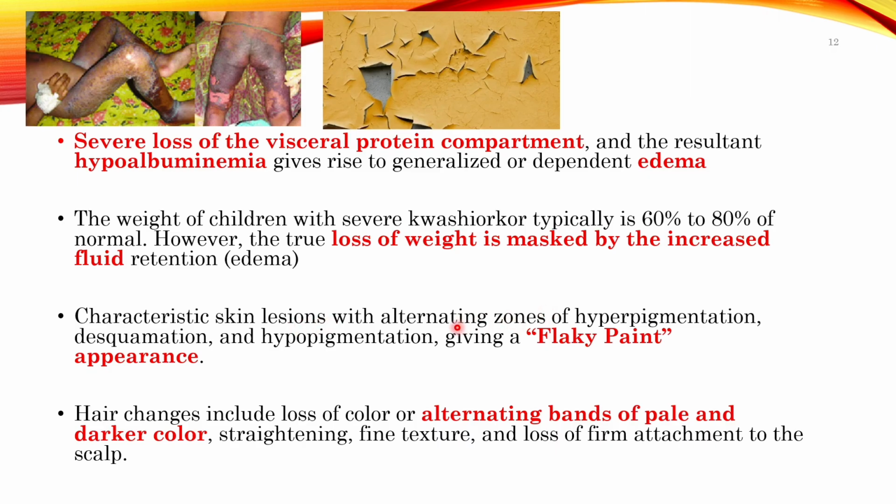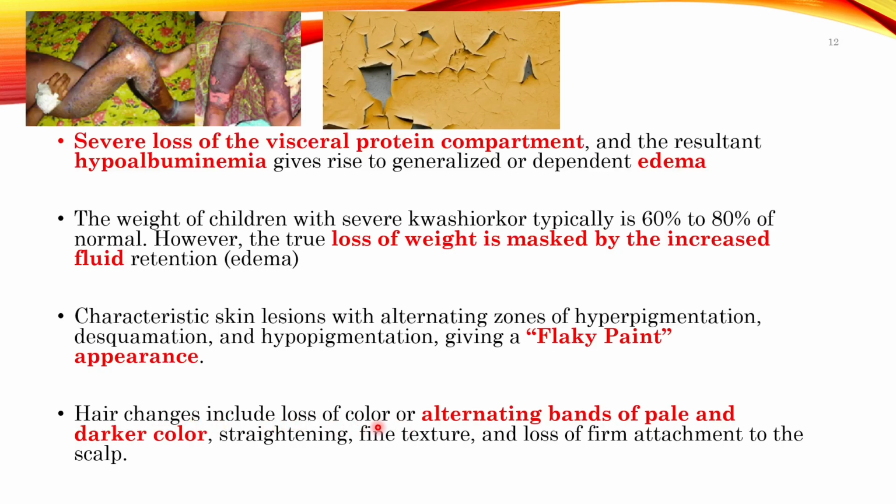Characteristic skin lesions develop in Kwashiorkor, that is alternate zones of hyperpigmentation, desquamation of skin, and hypopigmentation. So these three zones are there, and that is known as a flaky paint appearance. Here you can see this is the hypopigmentation, this is the hyperpigmentation and desquamation of skin. It is known as a flaky paint appearance because it looks like flaky paint.